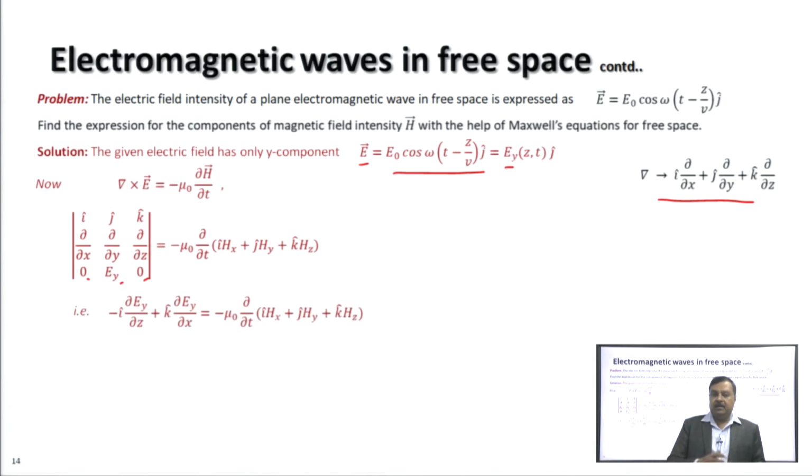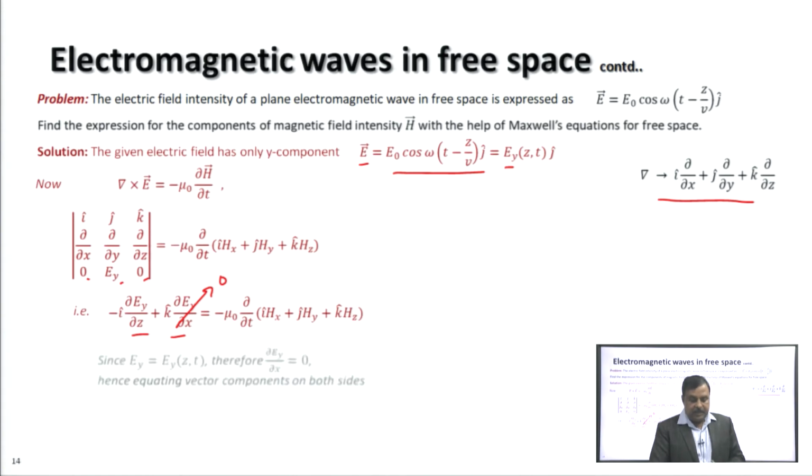When the determinant on the left hand side is expanded, we get these two terms, and the electric field E y is a function of z and t only. So, differentiation of E y with respect to x will be 0.